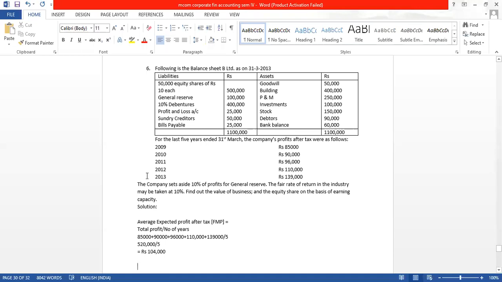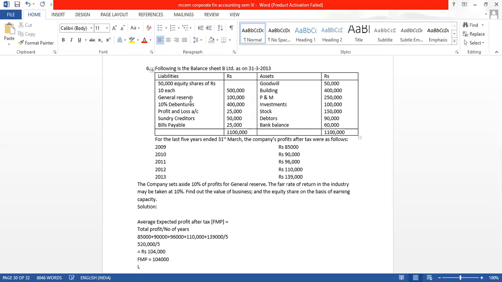Now what information have they given? We need to find out the value of business, and we have to find out the value of equity share. We don't have any preference share. So this is the profit we have. The FMP we have got is 1,04,000, and from this profit, if there is preference dividend, we deduct the preference dividend, but there are no preference shares, so no chance of preference dividend.